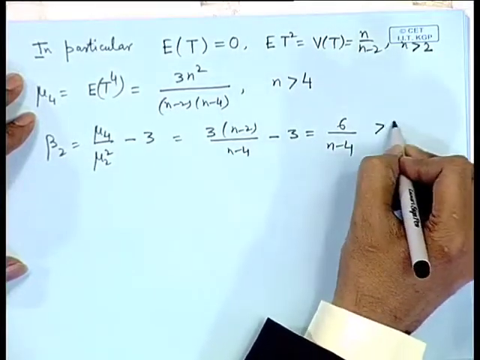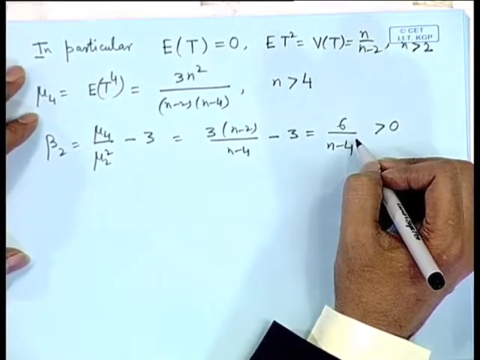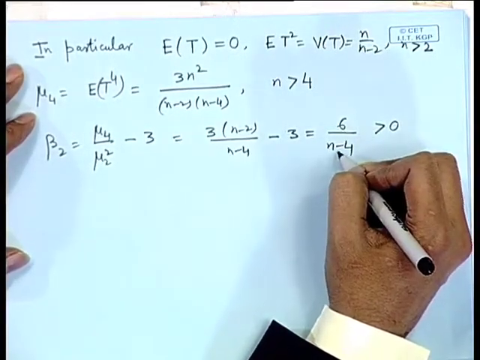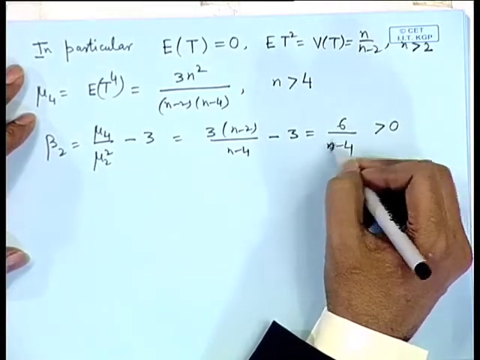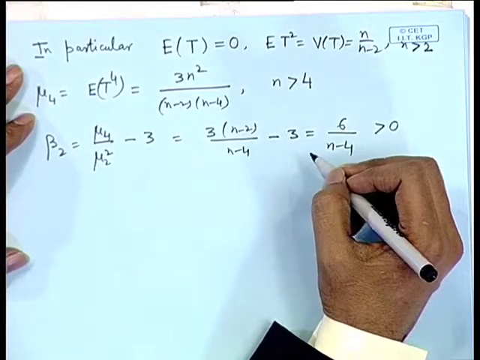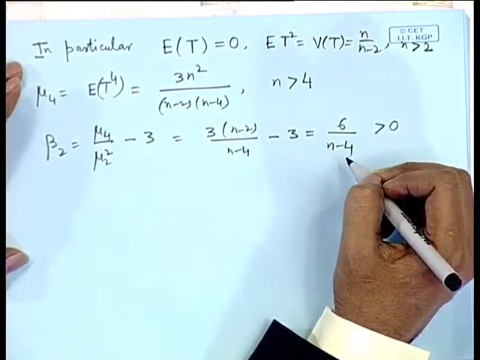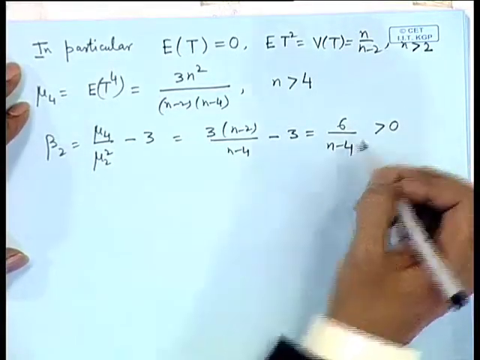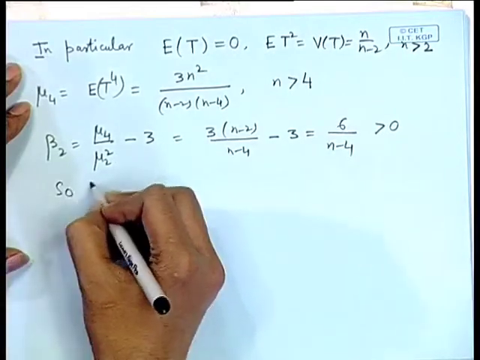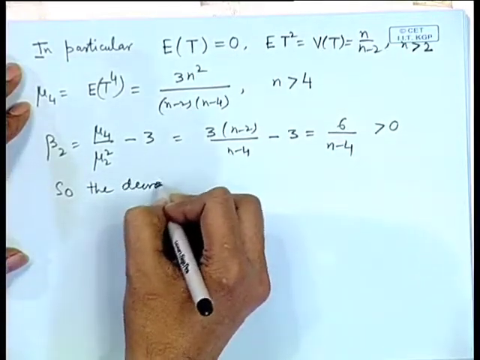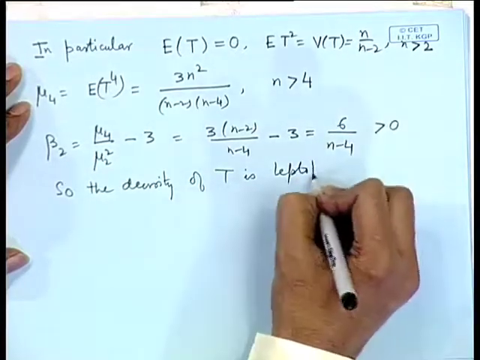Obviously, this is positive because we are considering n to be greater than 4, but you can observe here that if n becomes sufficiently large, then this number becomes small, and that means the kurtosis moves towards normality as n becomes large. In general, the density of T is leptokurtic.